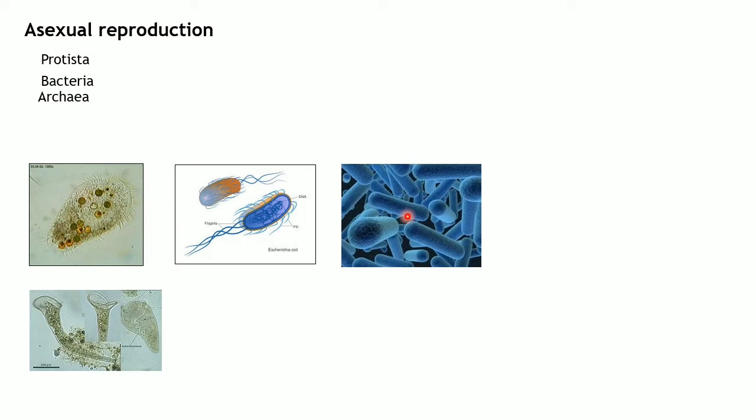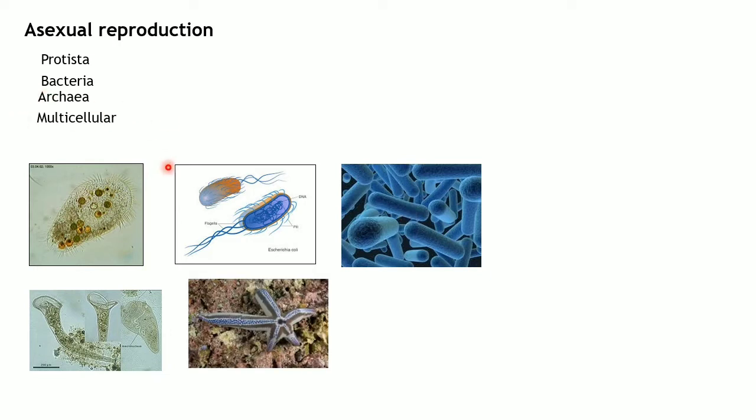I'm telling all this so that you will be able to remember the species names, the groups that they have given for example in your asexual reproduction. And finally, multicellular. So I have given starfish because it undergoes asexual reproduction. So why do you think all these groups have come under asexual reproduction? Because their level of organization is very simple. If you look at this protist, this is a unicellular protein.